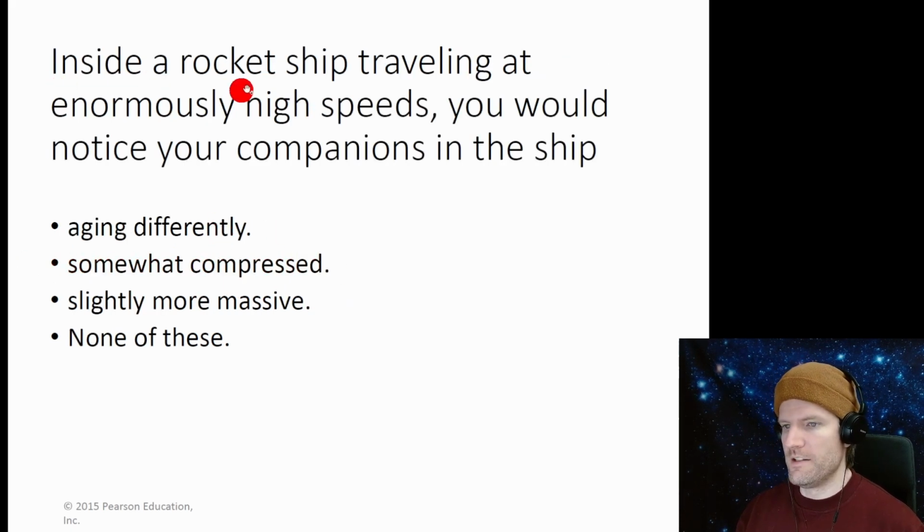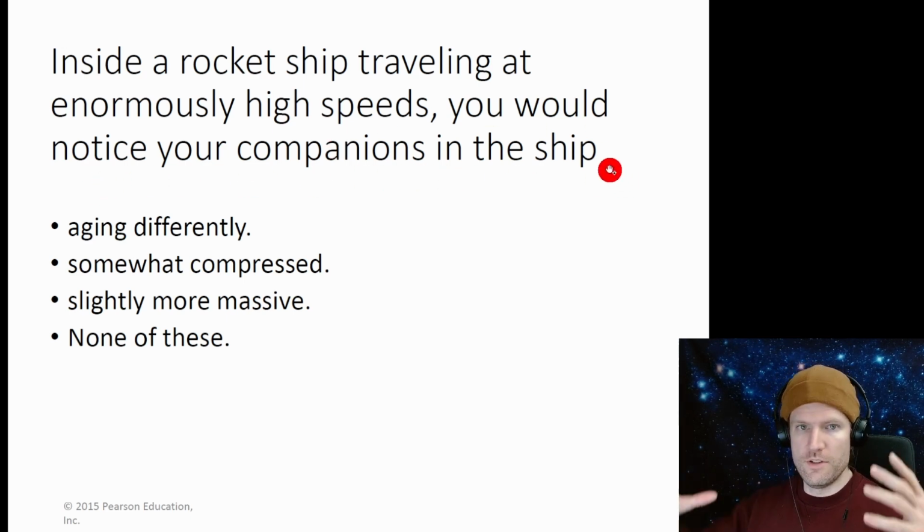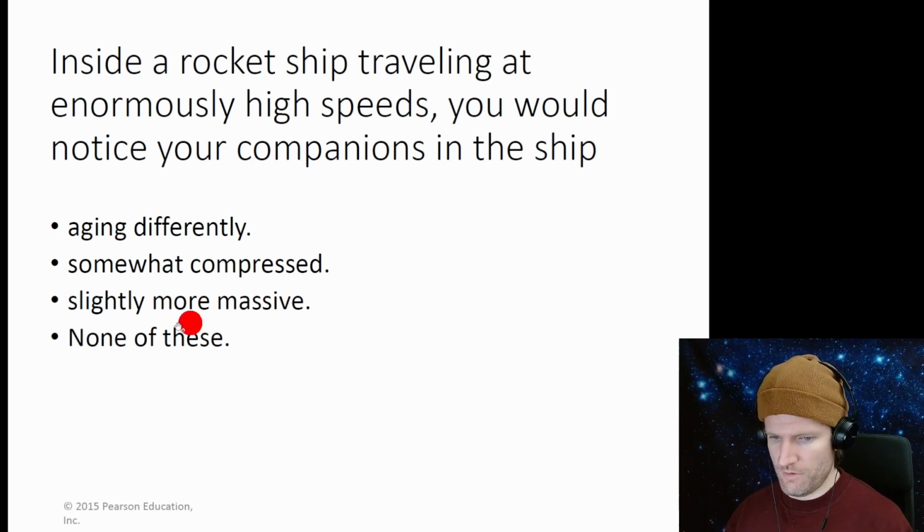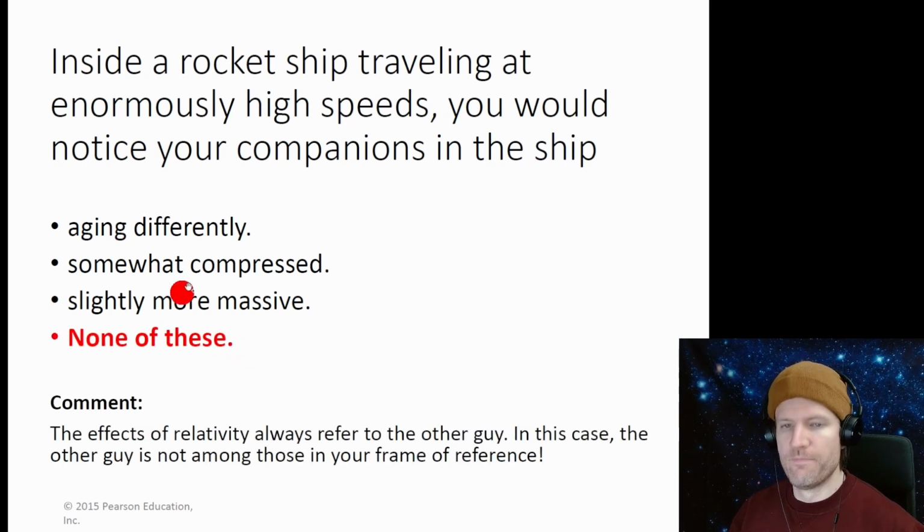Okay. Inside a rocket ship traveling at enormously high speeds, you would notice your companions in the ship. Well, if you're all in the ship, you don't really notice anything different than normal life. So you don't age differently because you're all in the rocket ship. You wouldn't even notice, there's no noticeable compression in the rocket ship. You're all in the rocket ship. Slightly more massive? No, we're all in the rocket ship moving together. So it's got to be none of these.